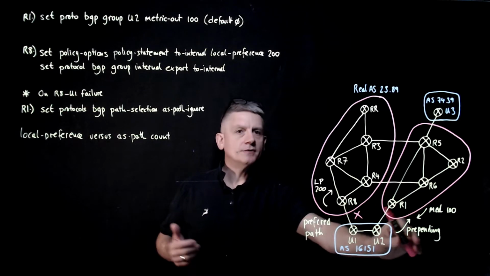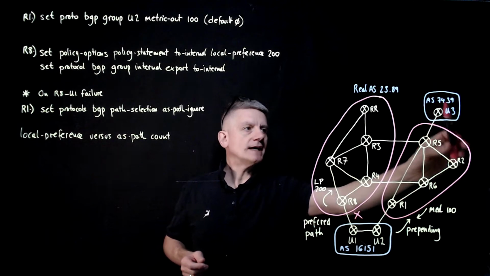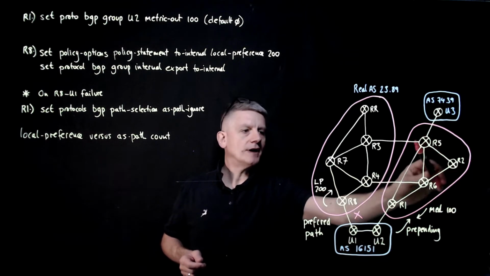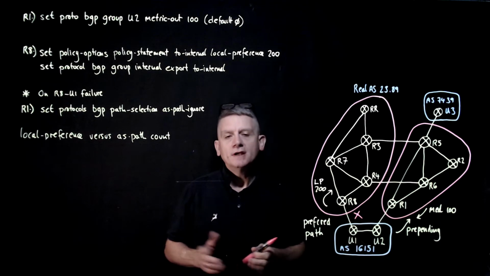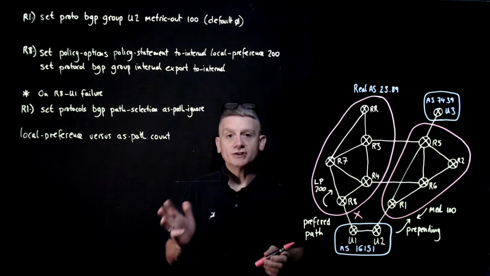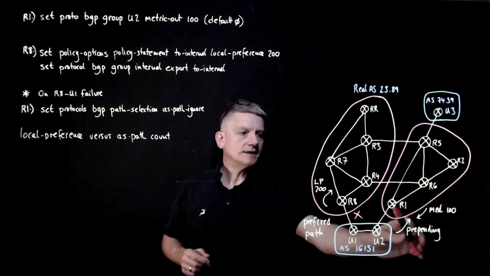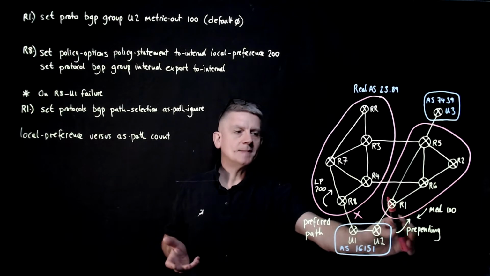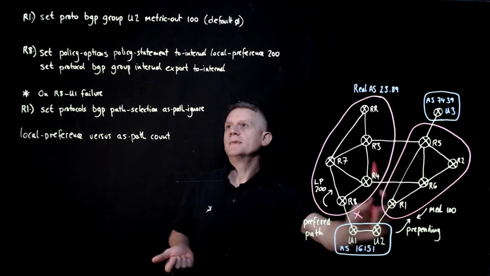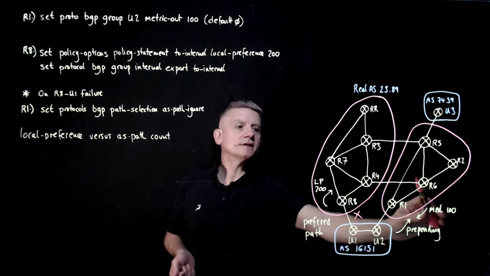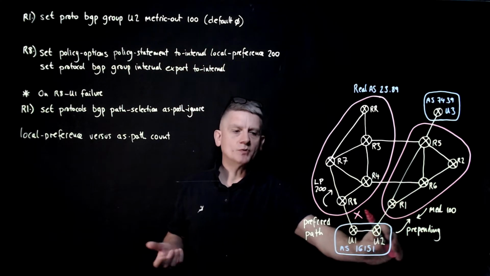Okay, so how are we set up? Well, this AS does have a link through to this AS, and so routes are appearing from router 5 and from router 1. Now we're on board. We also want to prefer router 8, so we're going to do two things, very standard. We're going to set the MED from R1 to 100, and this is going to make R1 unfavourable. So set protocol BGP group U2 metric out 100, default is 0, this becomes unfavourable.